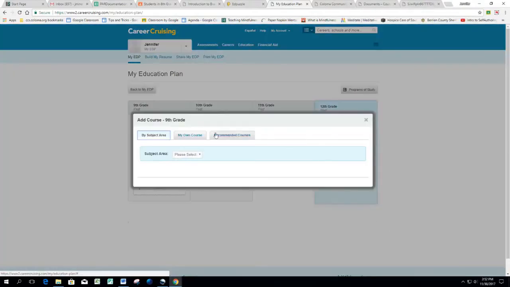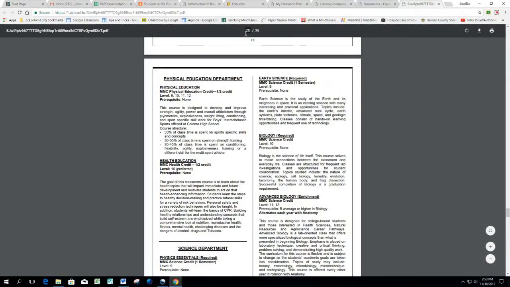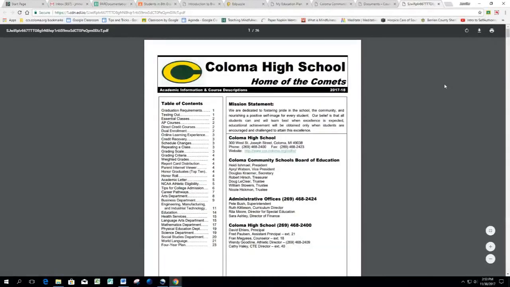So click on Add Course, My Own Course, click on Course Length, 2 semesters. Now, the elective class you're going to add at this time is a full year class. Some of you are taking choir, some of you are taking band, and those are year-long classes. And if you intend to continue, they are 2 semesters. Course name, I'm not sure that band is called band. So I'm going to flip back to the course description guide, click on page number, type in 1, go back to the table of contents, find, oh, where is band? Band would probably be under the art department, I'm guessing.